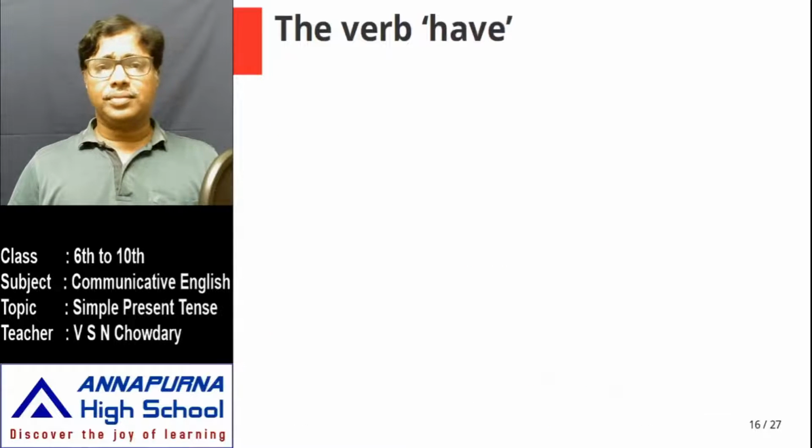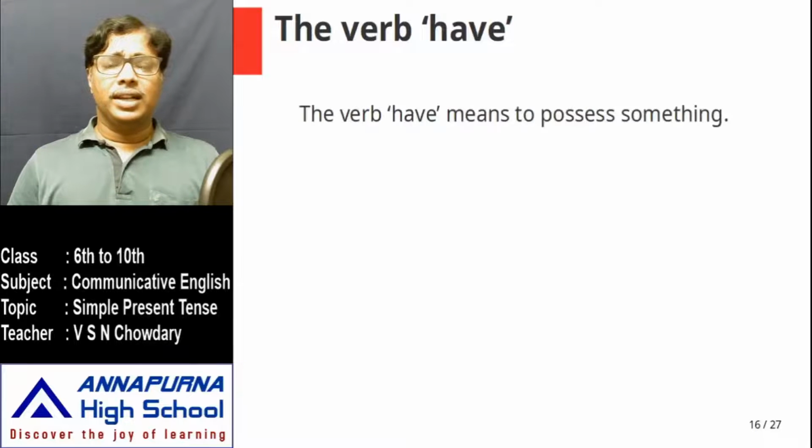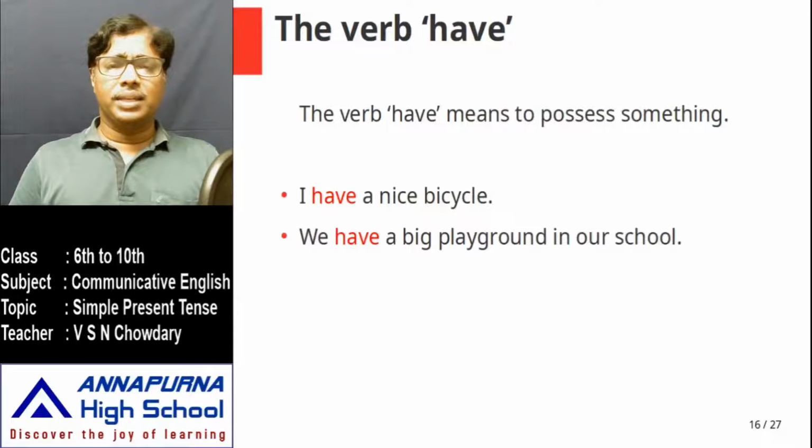Okay. So the second important verb is have. Again, this is familiar to you, although sometimes you make mistakes. You rarely make any mistake with the verb be. I rarely see somebody using the wrong form of be in simple present tense. But with have, some people make mistakes. Let us see. Have means to possess something.